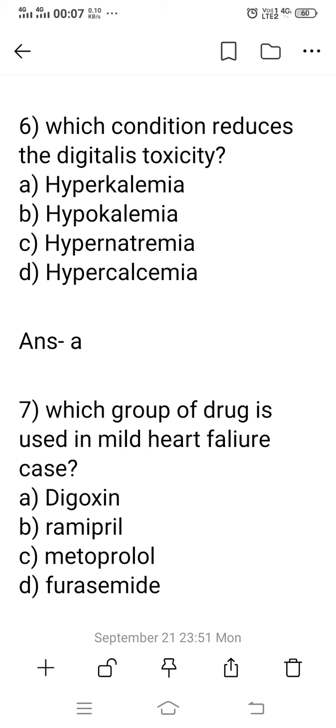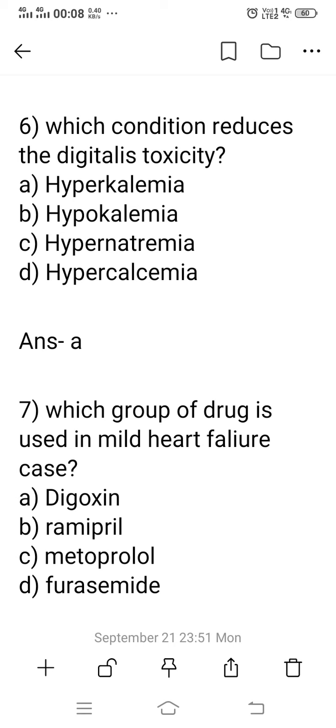Next, question number 6, which condition reduces the digitalis toxicity? Now, a patient is suffering from cardiac failure. This patient takes a digitalis group of drug such as digoxin. But excessive use of digoxin produces digitalis toxicity. So in these conditions,